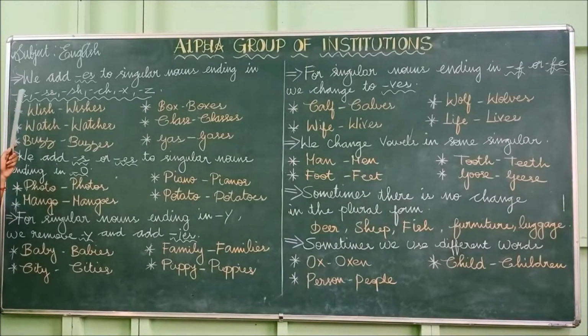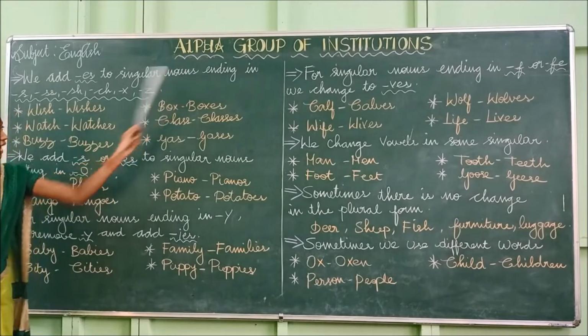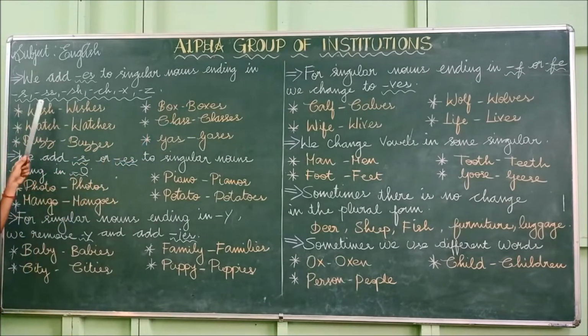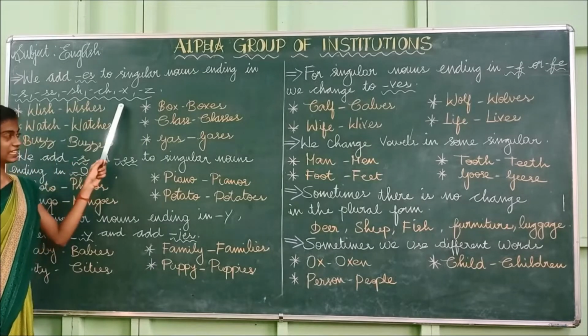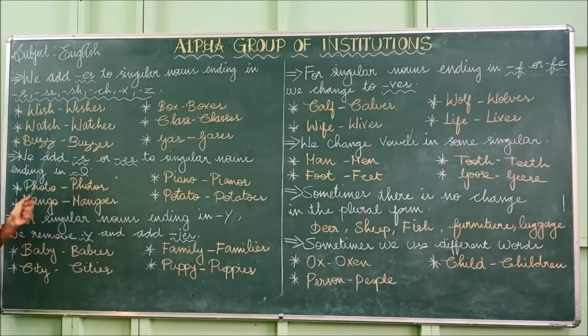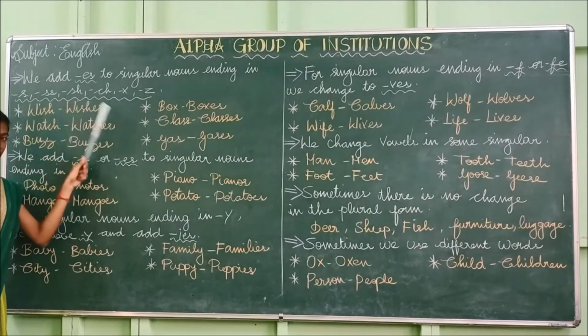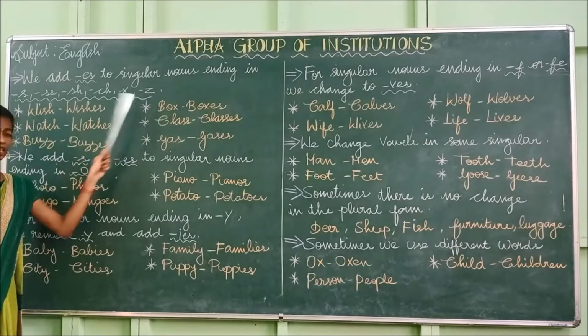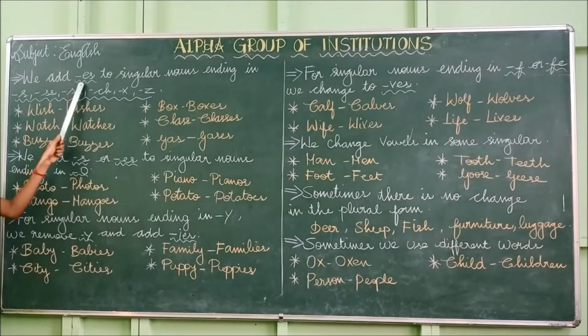Okay. Next we are going to see where to add es. We add es to singular nouns ending in s, ss, sh, ch, z and x. So if the word ends with the letters s, ss, sh, ch, x or z, we have to add es to the singular noun to make it plural.